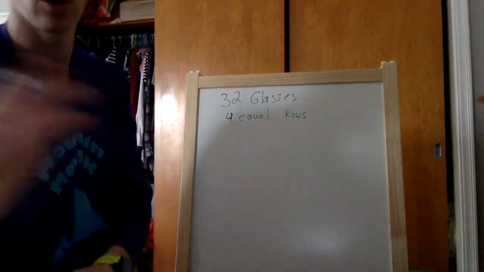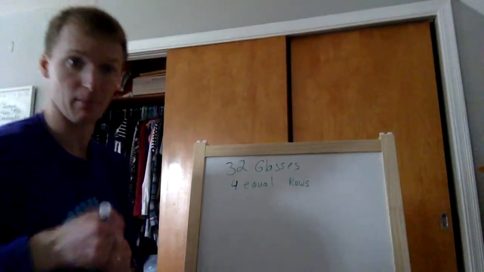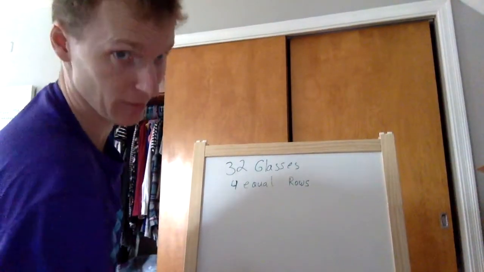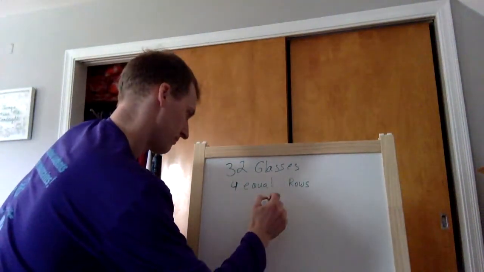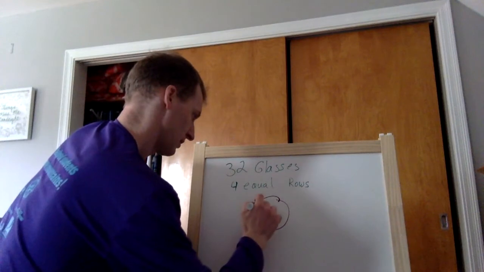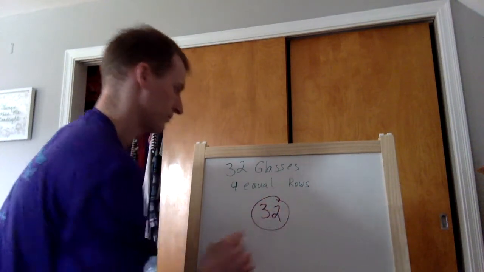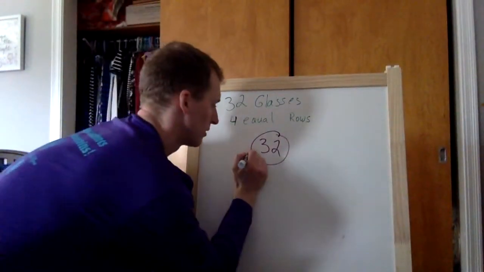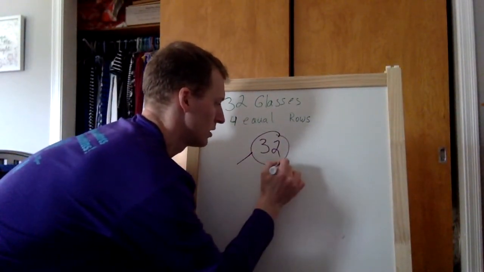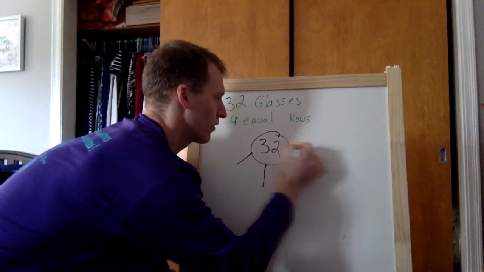Now, we'll use a number bond. This is how they do that. So, you write 32. And how many groups or rows do we have? 4. So it's going to be 1, 2, 3, 4.